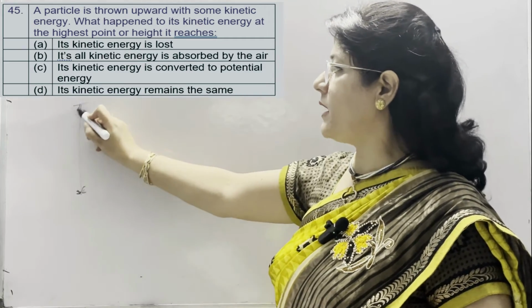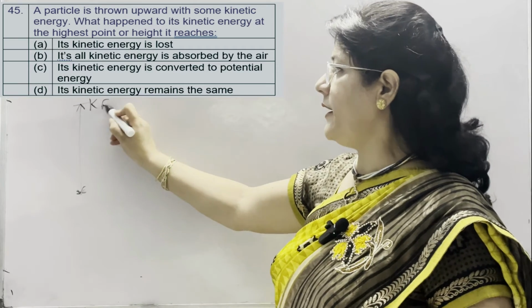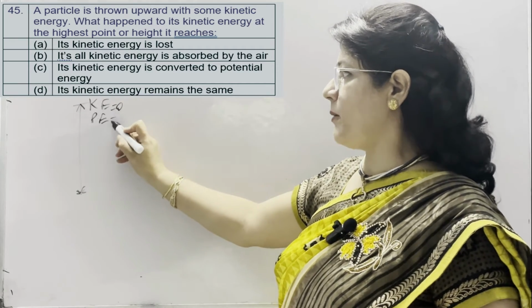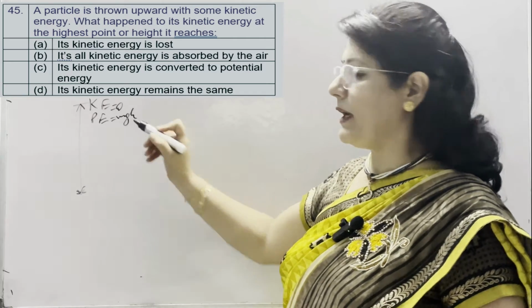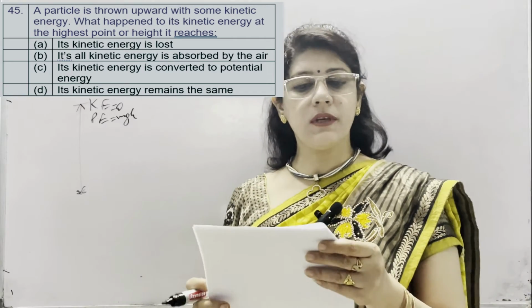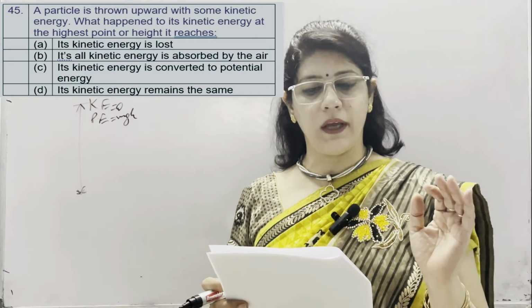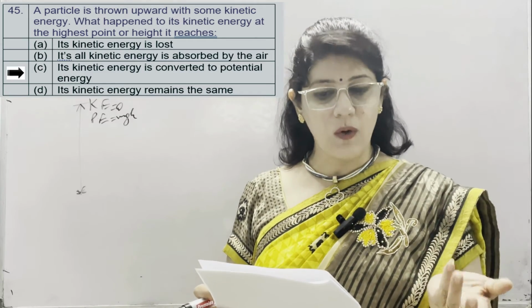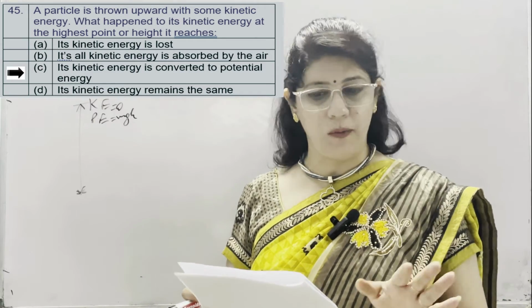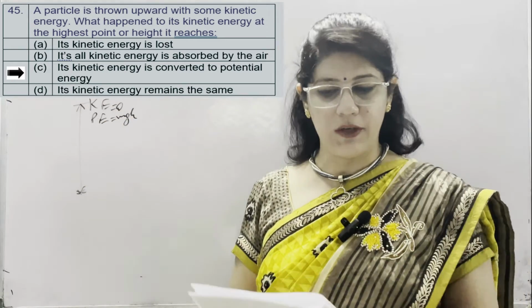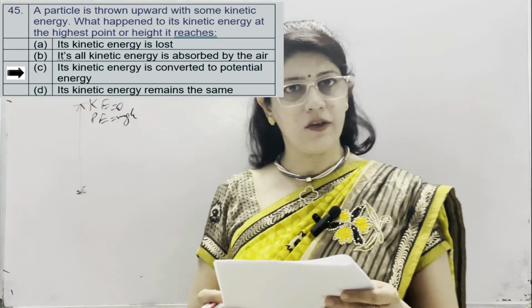When we throw a particle in the upward direction, when it reaches its height, all the kinetic energy gets converted into potential energy. Here potential energy gets its maximum value, mgh. So the options are: A, its kinetic energy is lost; B, all its kinetic energy is absorbed in the air; C, its kinetic energy is converted to potential energy, which is the correct option because at the highest point all the kinetic energy gets converted into potential energy; and D, its kinetic energy remains the same.